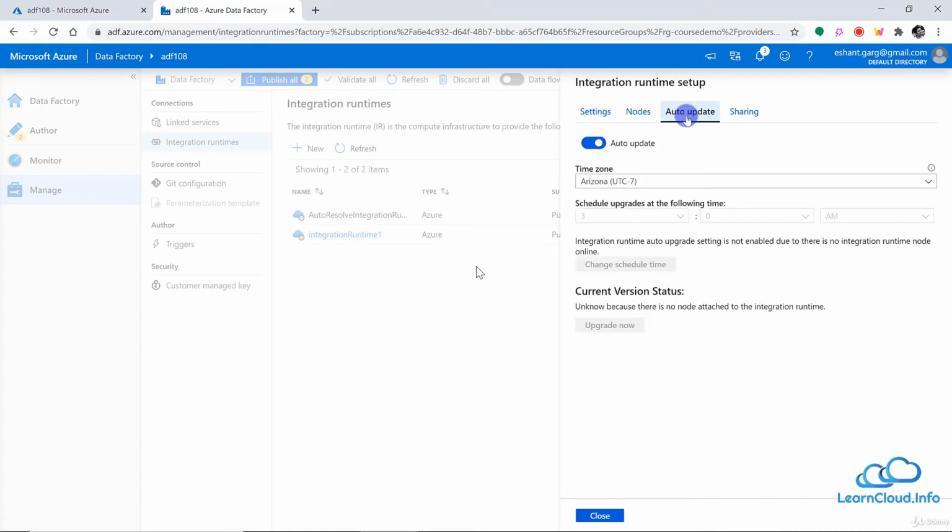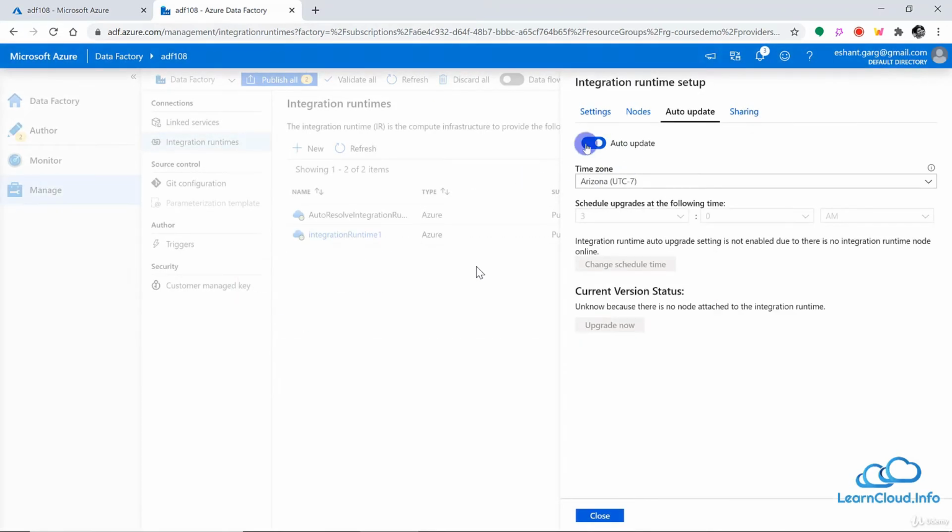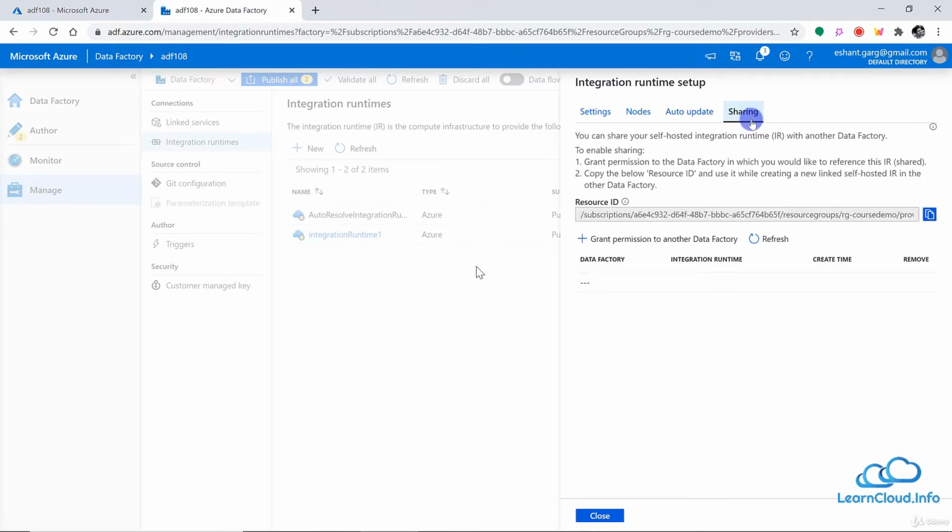So for example, if you install it in 2 or 3 systems, you can see all those nodes here. And then you can also click here to auto update it. So whenever there is any upgrade in the integration runtime setup, it will by default upgrade it for you. You don't have to do it manually, and if you want, you can turn off the auto update. And then you have the sharing. Sharing means you don't have to install